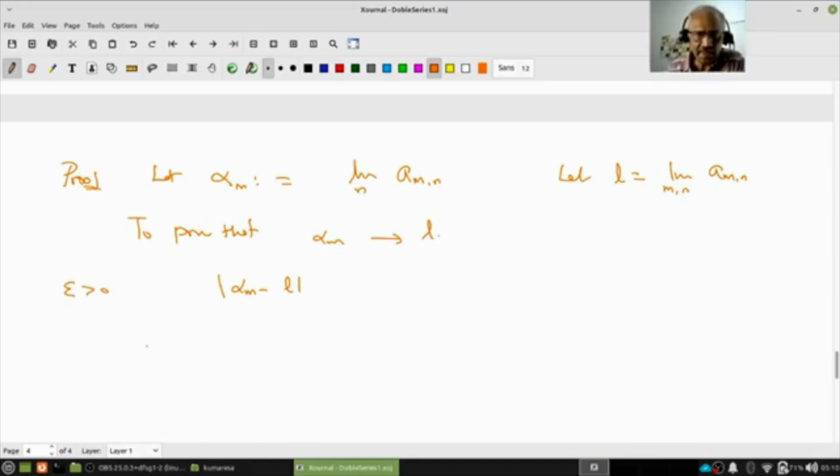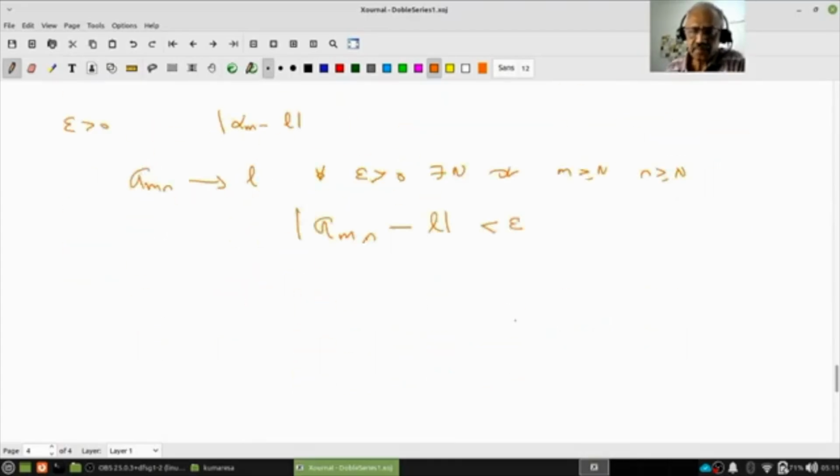So what does that mean? Since a_mn converges to L, for this epsilon there is an N so that m greater than or equal to N and n greater than or equal to N implies |a_mn minus L| is less than epsilon. Now this is a fixed m. Now what do I have? I have a sequence of numbers a_m1, a_m2, a_mn.